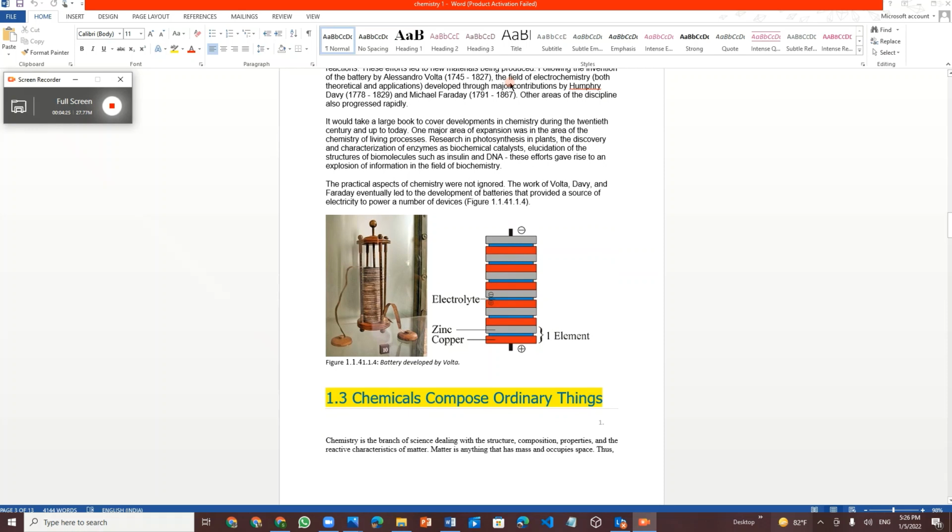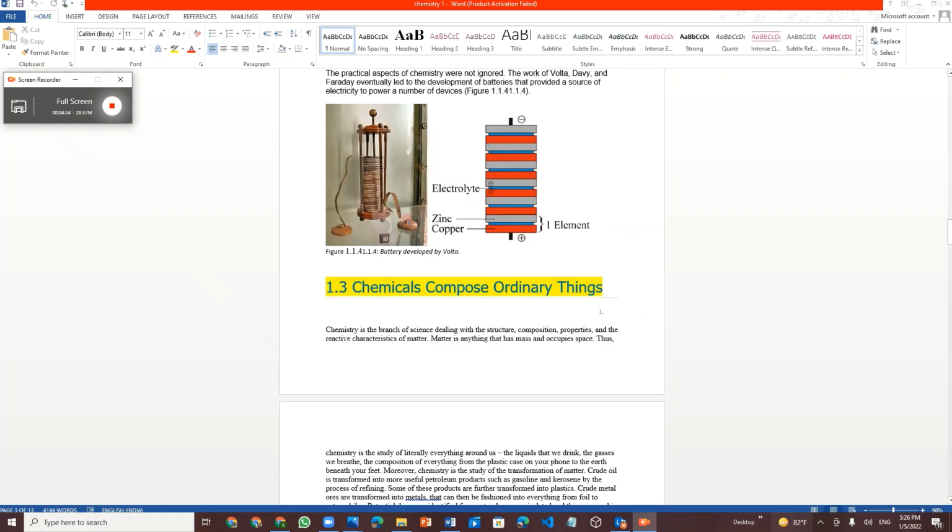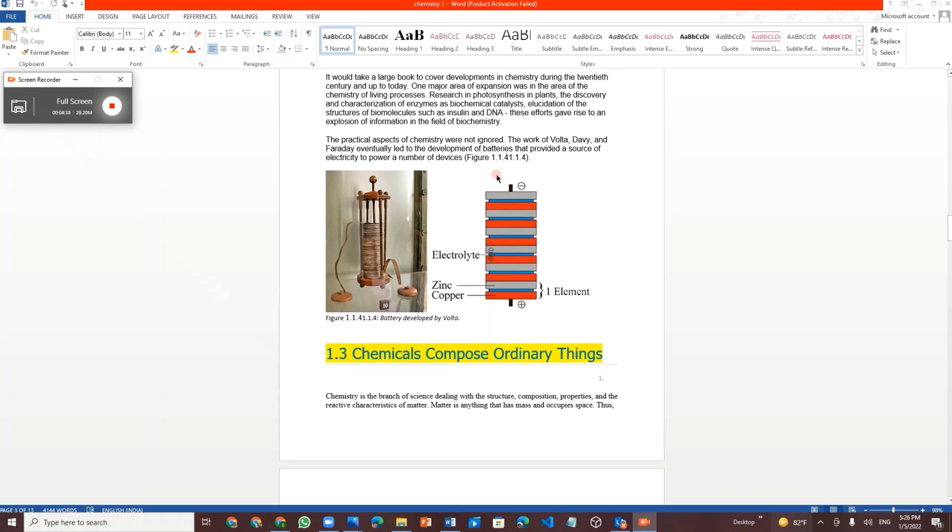We would need a large book to cover all the inventions of these chemists till the 20th century. And this is the battery developed by Volta.